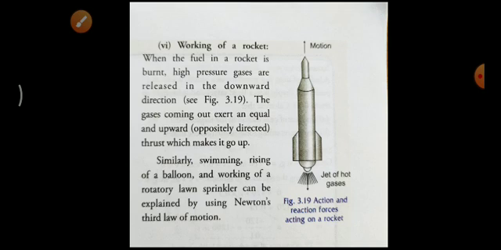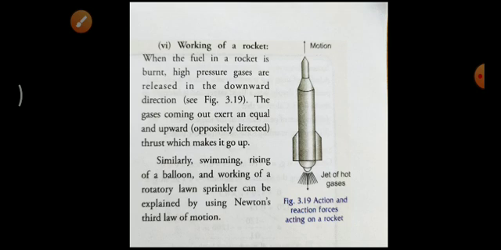The gases coming out exert an equal and opposite force, that is an upward thrust, which makes it go in the upward direction. The gas acting vertically downward exerts an opposite force, that is the reaction force.